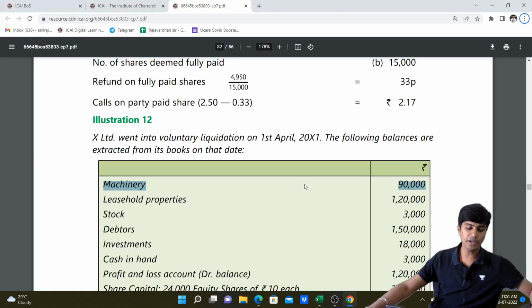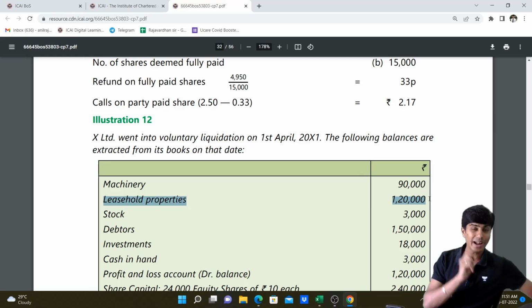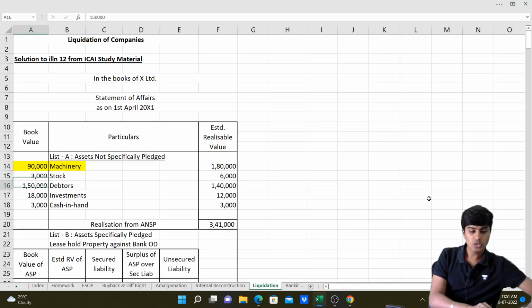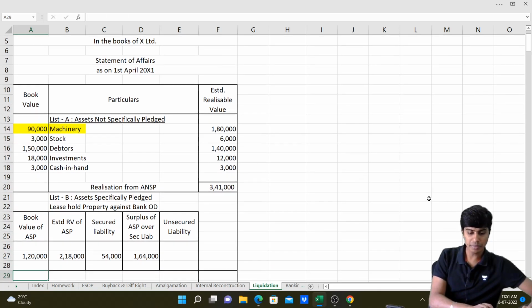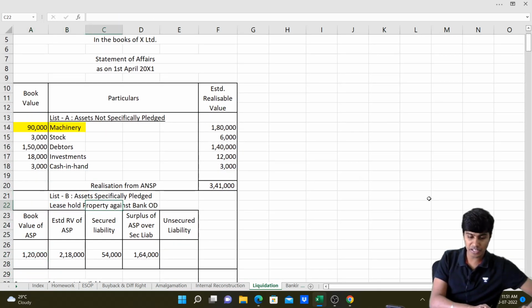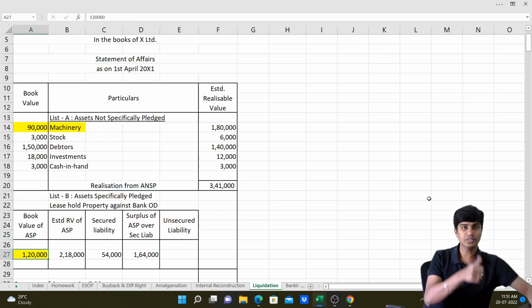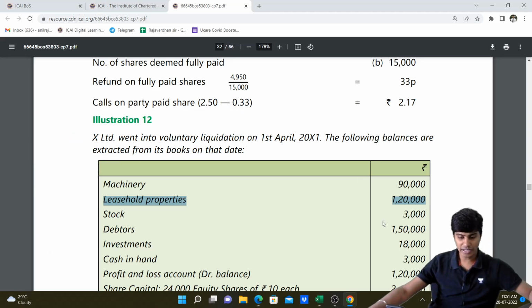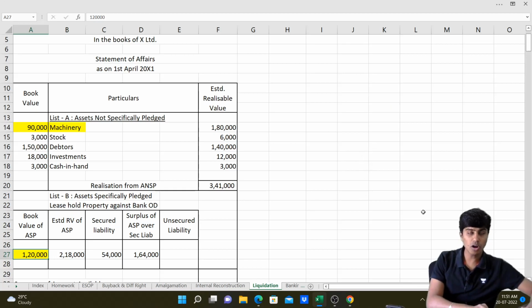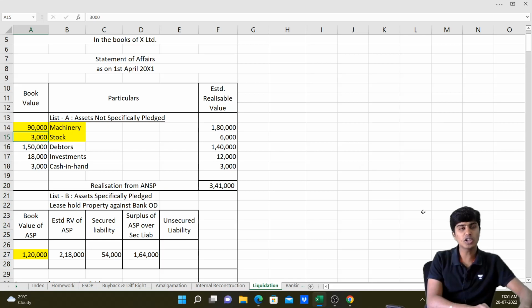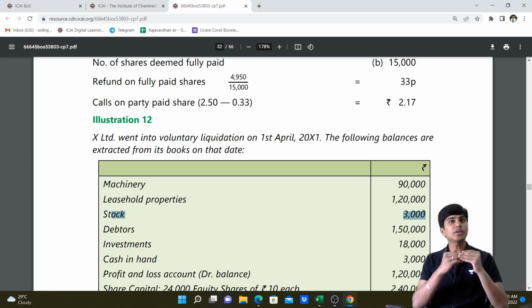Then we have leasehold properties 1 lakh 20. This leasehold properties of 1 lakh 20 is its book value and leasehold properties is an asset specifically pledged. So I'll not write it in list A, I'll write it in list B. List B talks about assets specifically pledged, so I'll write leasehold property and its book value of 1,20,000. Then we have the third item, stock, whose book value is 3,000. Let me mark stock as asset not specifically pledged. So I'll write stock, asset not specifically pledged, 3,000. I'll write estimated realizable values later. I'm reading the question in order.